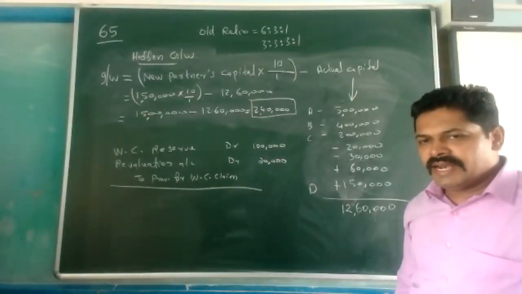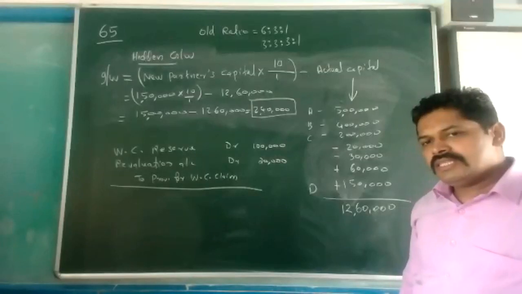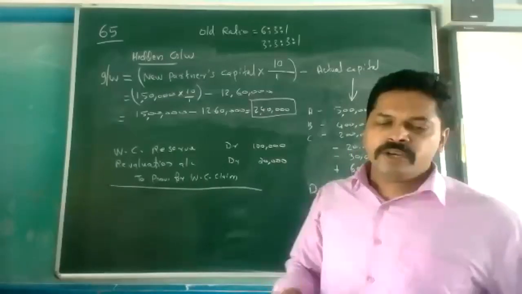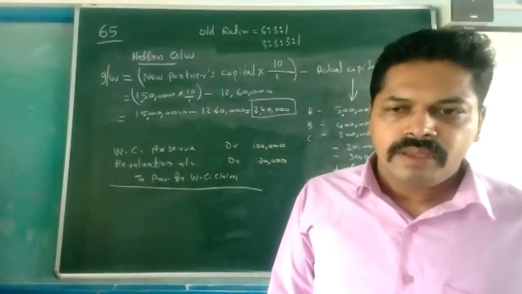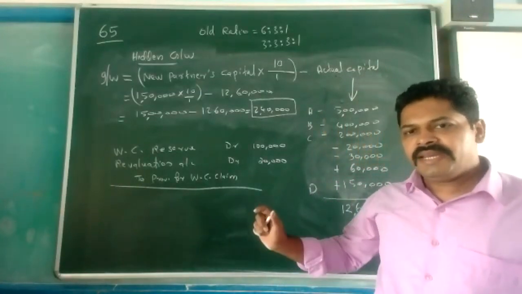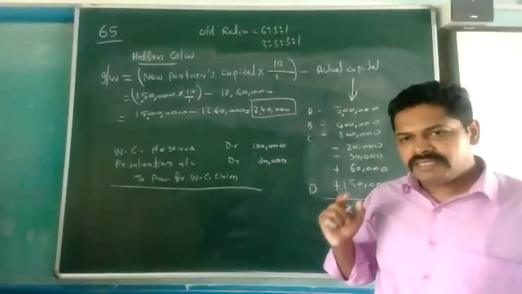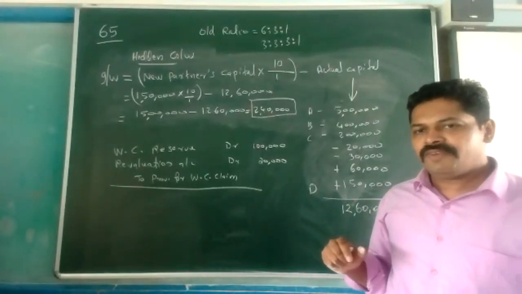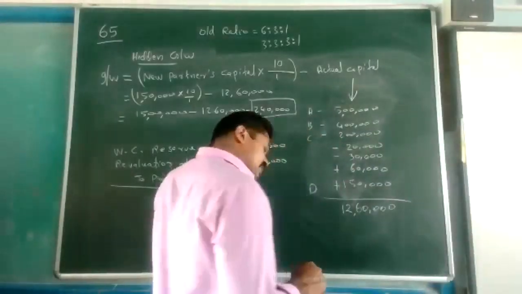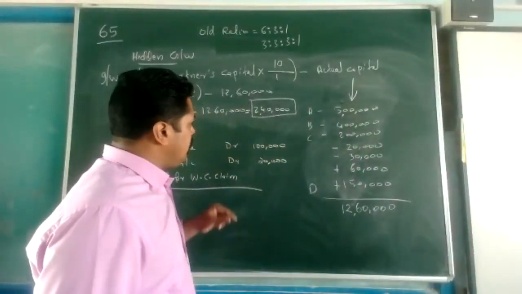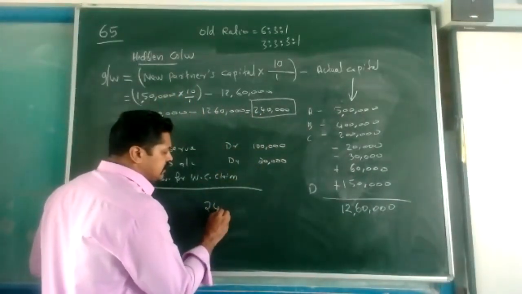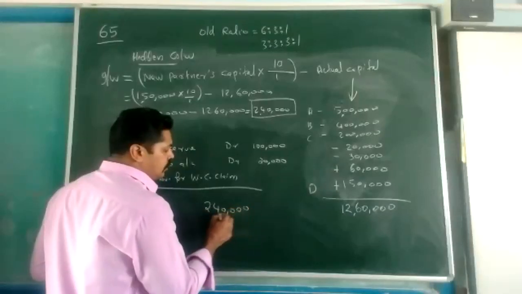We are moving to the second journal entry. In the second journal entry, premium for goodwill account debit, that is 24,000. Then we debited C's capital. In C's capital, the calculation will be: our goodwill is 2,40,000, the total goodwill of the firm, into what is his gain?